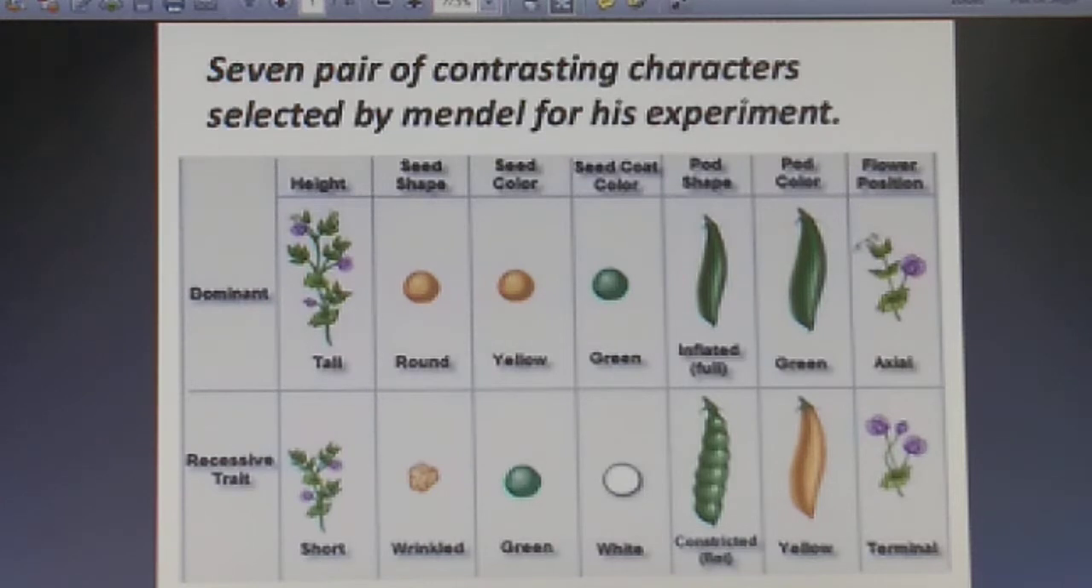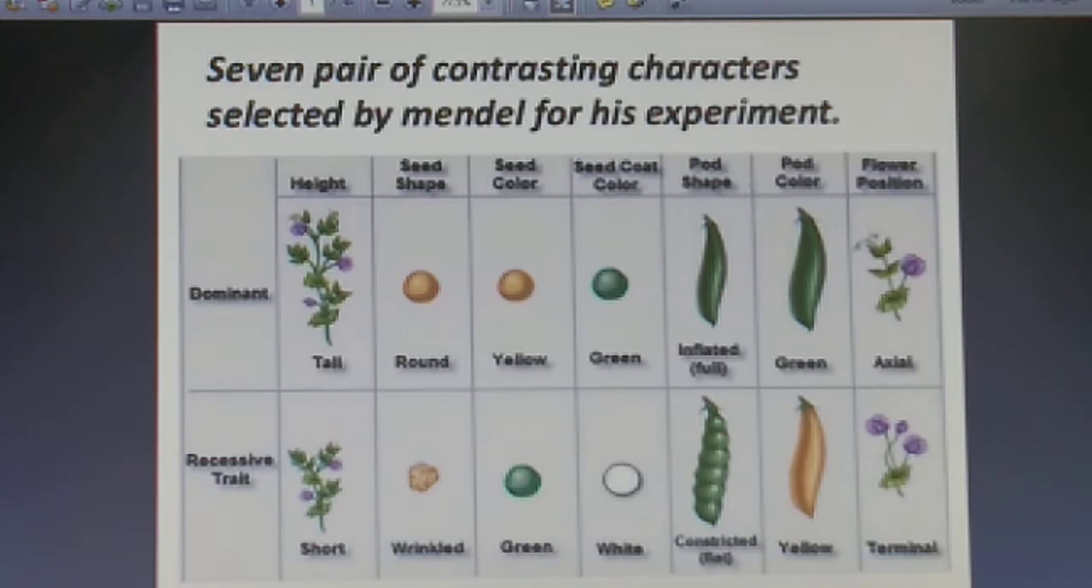Fine. So you can see here, these are the characters that were dominant and these are the characters that were recessive. So the first one was height, where the dominant one is tall and the recessive trait is short. The second trait was seed shape. The dominant one was round and the recessive one is wrinkled. Similarly, talking about seed color, the dominant one is yellow and the recessive one was green. Fine. And the seed coat, it was green as dominant and the recessive one was white.